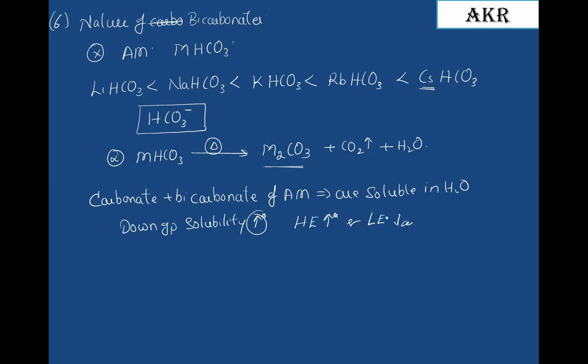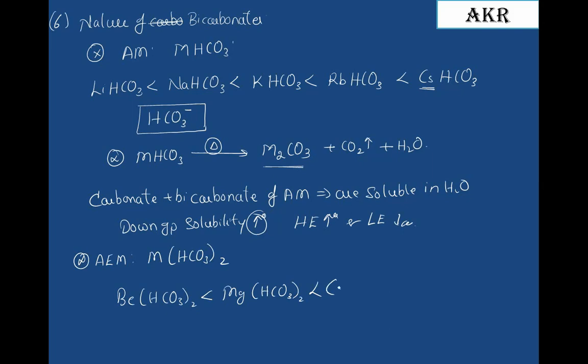decreases. Now with respect to the alkaline earth metals, these form bicarbonates of type M(HCO3)2: beryllium bicarbonate, magnesium bicarbonate, calcium bicarbonate, strontium bicarbonate, and barium bicarbonate.